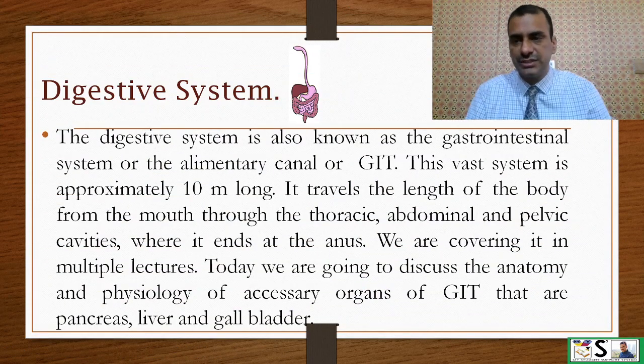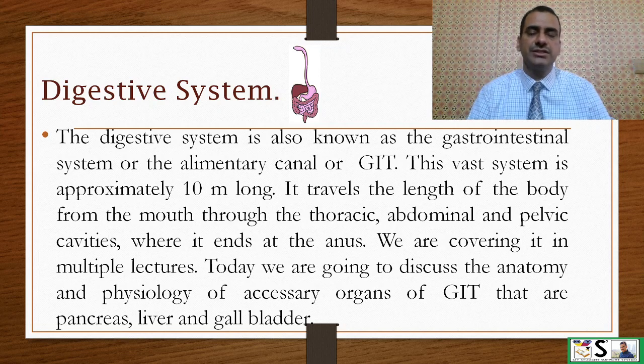What is the digestive system? The digestive system is also known as the gastrointestinal system, alimentary canal, or GIT. This is a vast system approximately 10 meters long. It travels the length of the body from the mouth through the thoracic, abdominal and pelvic cavity, where it ends at the anus. We are covering it in multiple lectures.